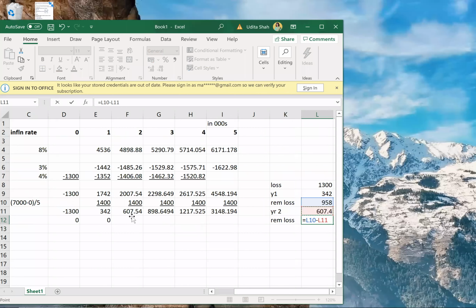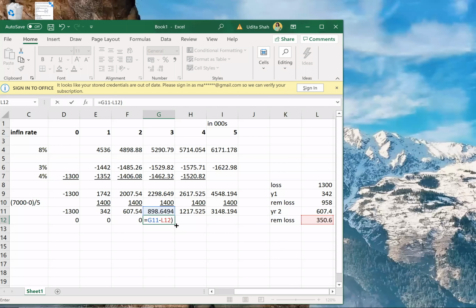So here also the entire profit has gone for the loss. So no income, no tax. Correct. In year 3, what will happen? 898 is the profit minus how much is the remaining loss now? Remaining loss is only 350.6.